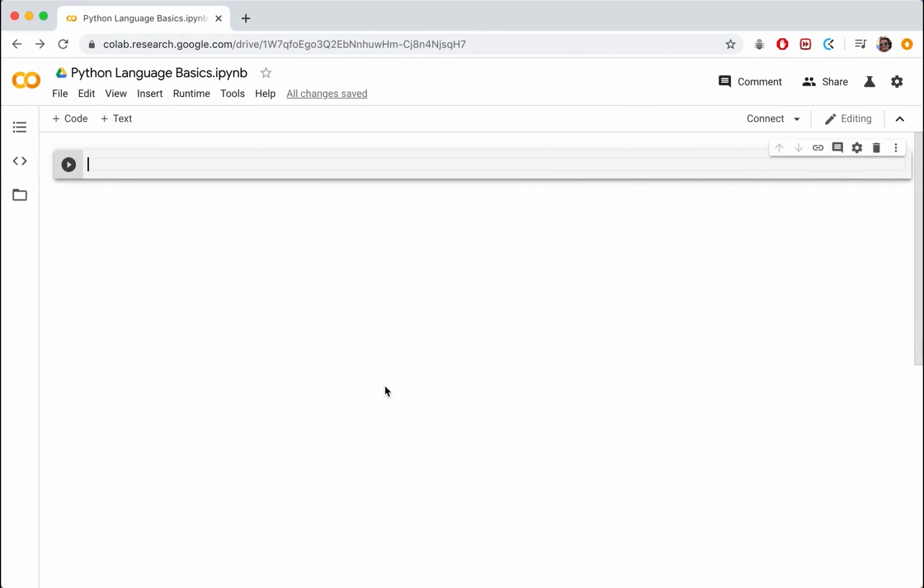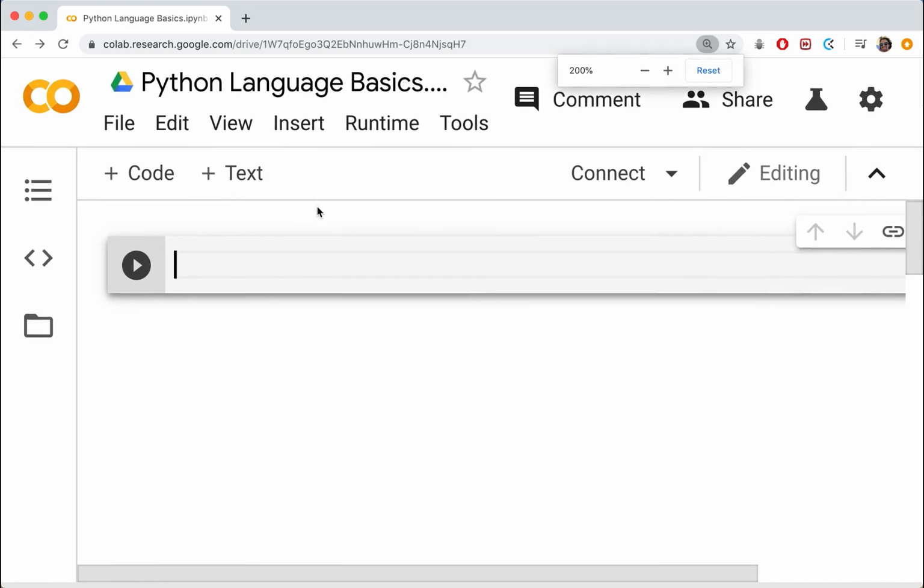So here you can see I've got a Google Colab notebook started up. I've called this one Python Language Basics, IPYNB. I would recommend that you get one started up yourself now, or start up some other kind of Python environment where you can write and run Python code. Okay, good. So I'm assuming that you have your environment set up and can begin writing code. So I'm just going to zoom in a bit there.